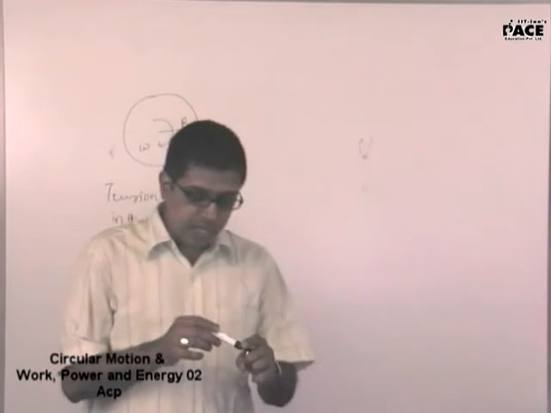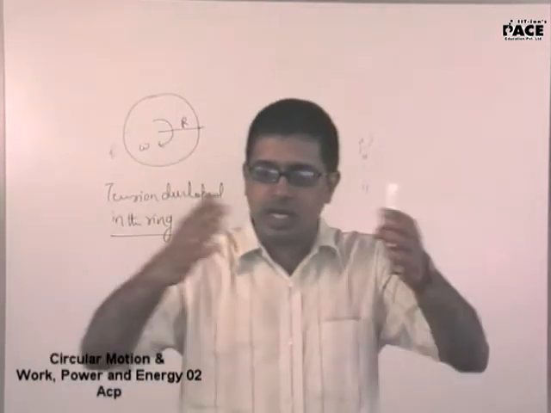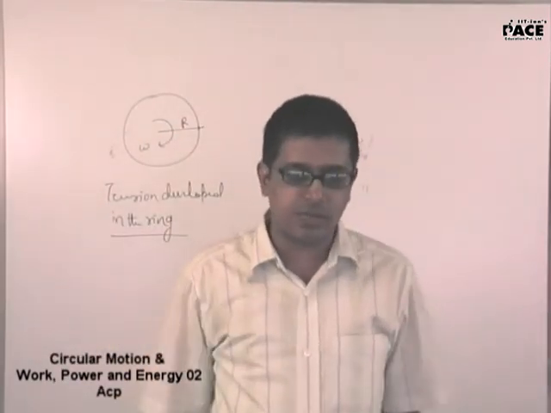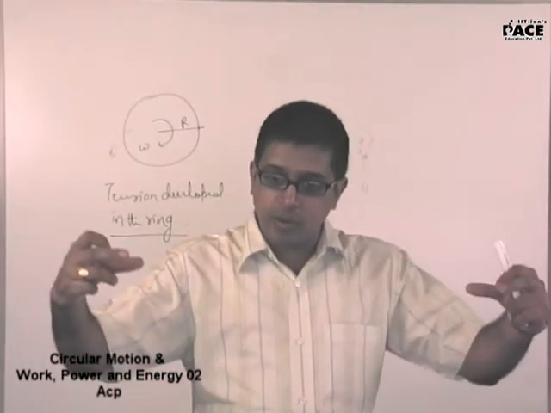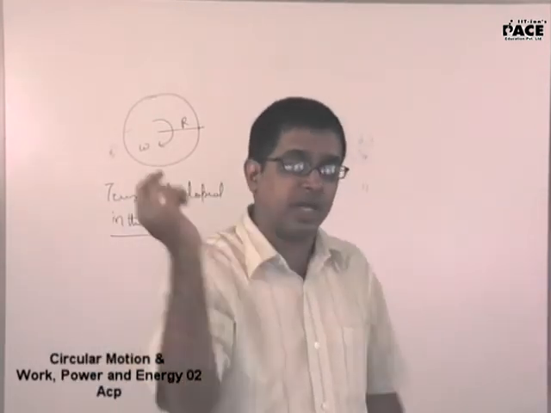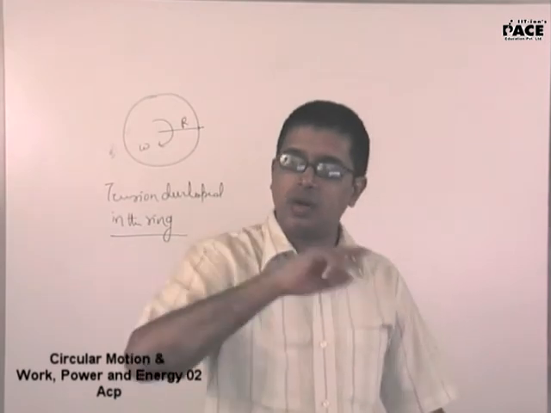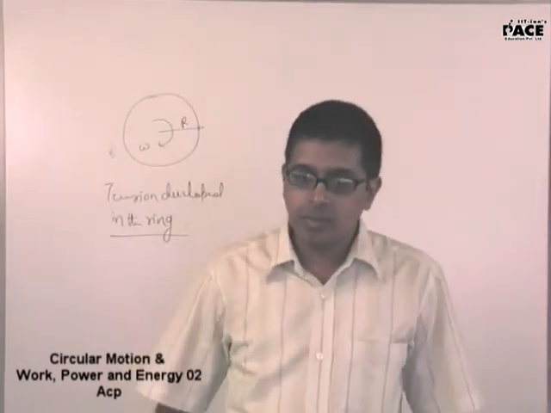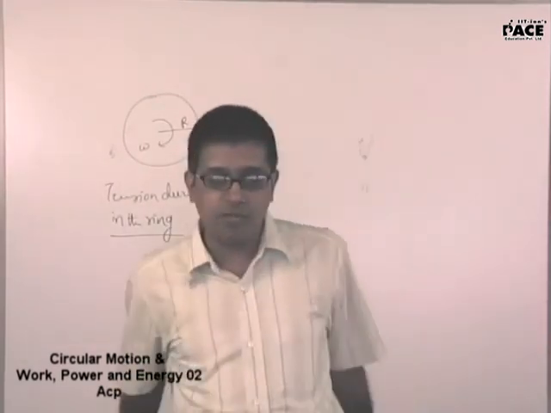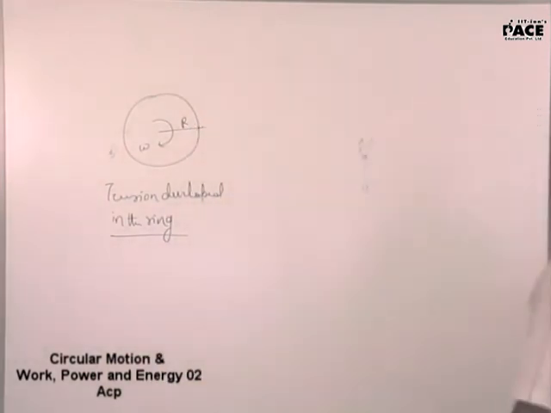If there is no mechanical strength for the body when you are rotating, the body would expand radially outwards. There should be something to provide strength, an external force which provides the required centripetal force. If there is no external force to provide the required centripetal force, have a look at this.